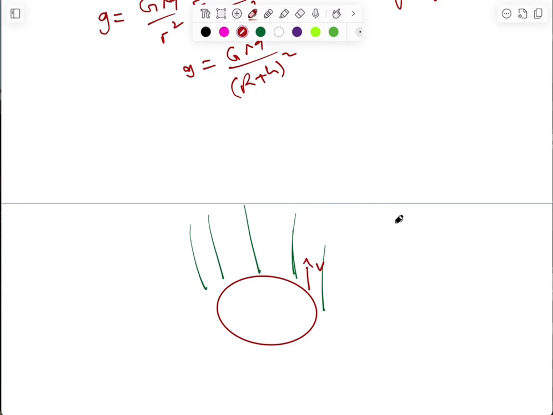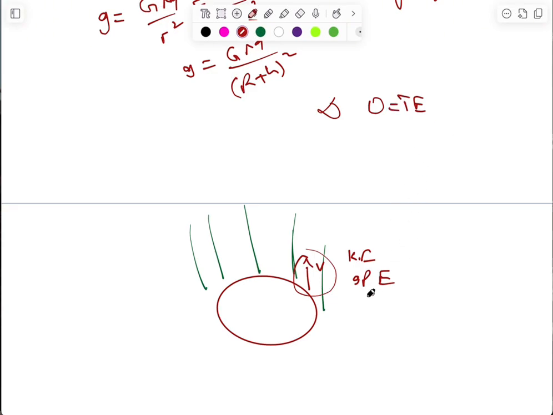So how do we define that? The first thing is that we use the law of conservation of energy. When you project this object, it has kinetic energy and it has gravitational potential energy. But when we want it to escape to infinity, a point of zero potential, the total energy at this place is equal to zero.